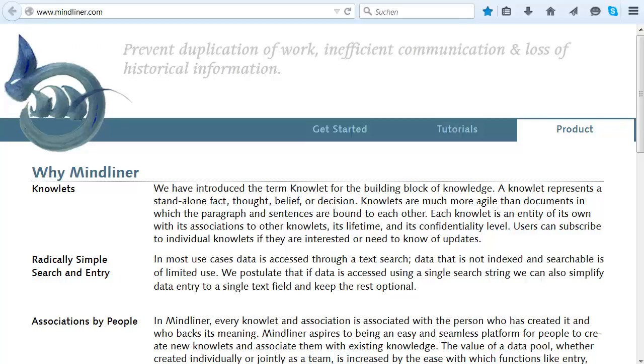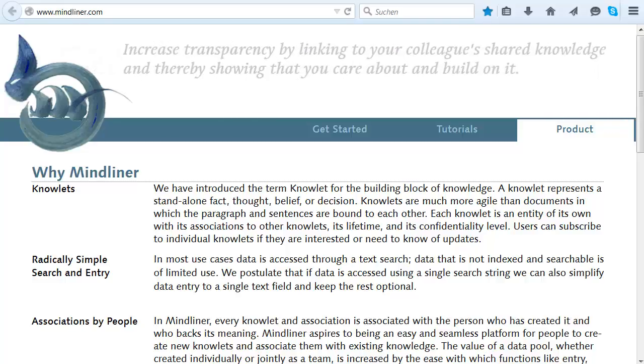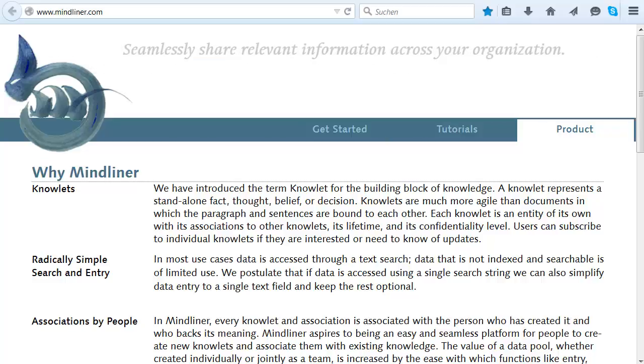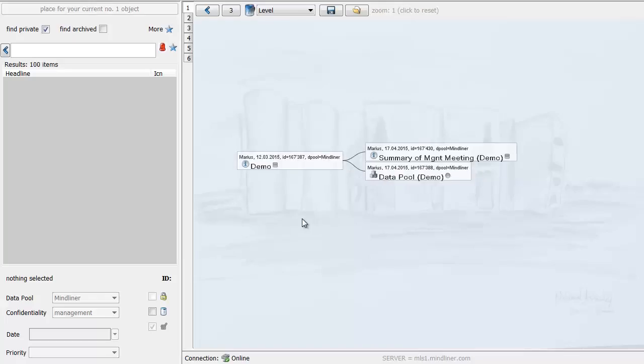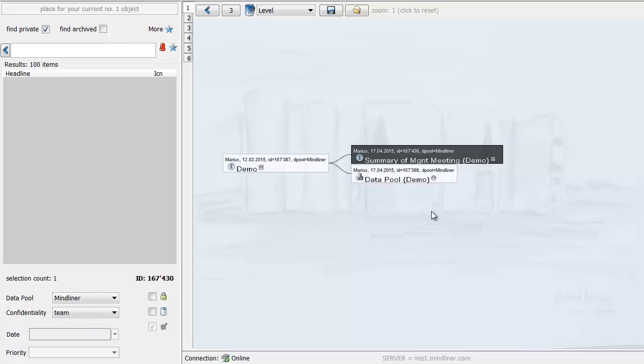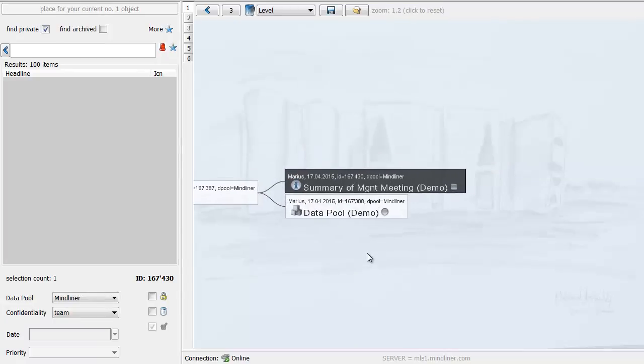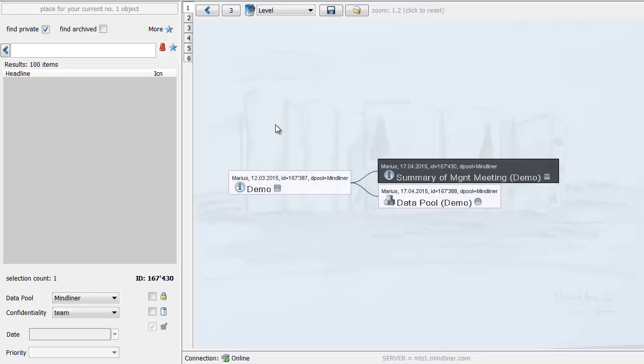have in our brain. We believe that we should stop using the classic documents and we should start using knowledge instead. Now let me show you why I think this is the case. And for this particular demonstration, I'm going to switch to the desktop application. I've prepared a summary of a hypothetical meeting with a few bullet points. And let me just show you what we see here.